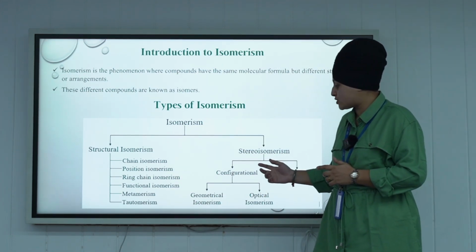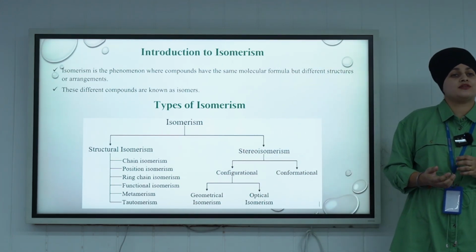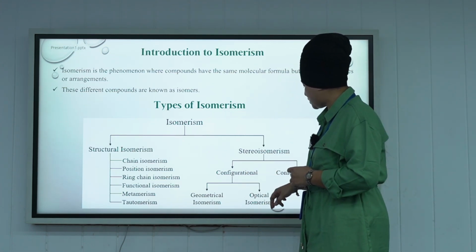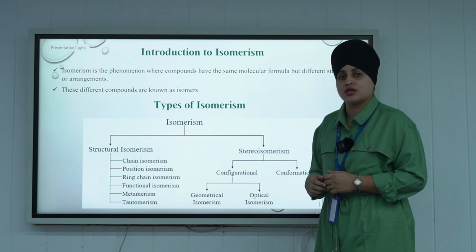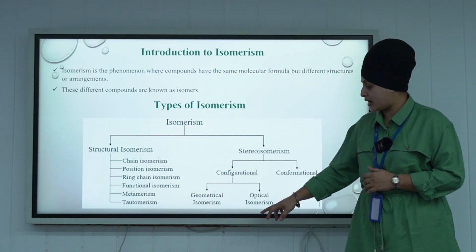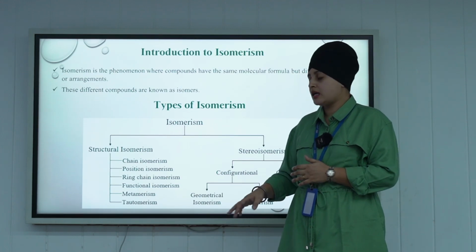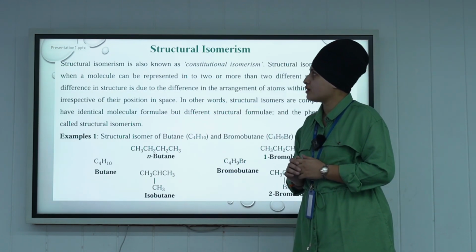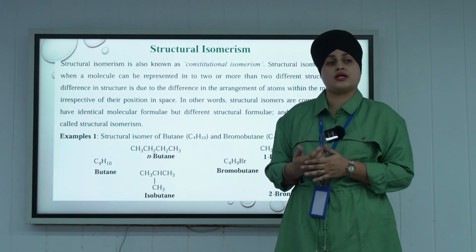Next one is stereoisomerism. Stereoisomerism is further classified into 2 major classifications, that is configurational isomerism and conformational isomerism. Configurational isomerism is further divided into 2 broad classes that we will discuss further, that is geometrical isomerism and optical isomerism. First, we are starting with structural isomerism.